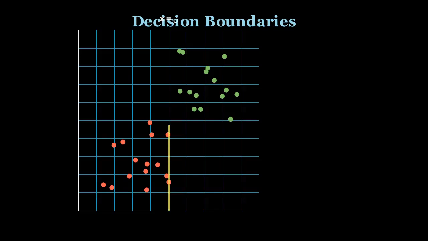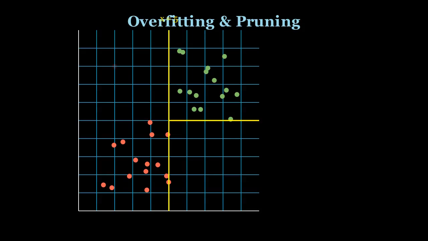However, there is a danger, overfitting. If a tree grows too deep, it starts memorizing the noise in the training data rather than learning the underlying pattern. This leads to high variance. To solve this, we use pruning, cutting back branches that provide little predictive power, or we set constraints like minimum samples per leaf.